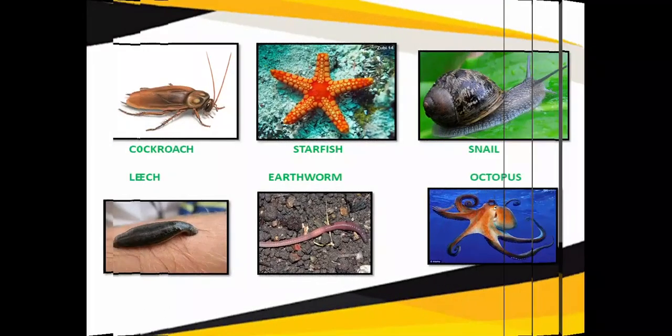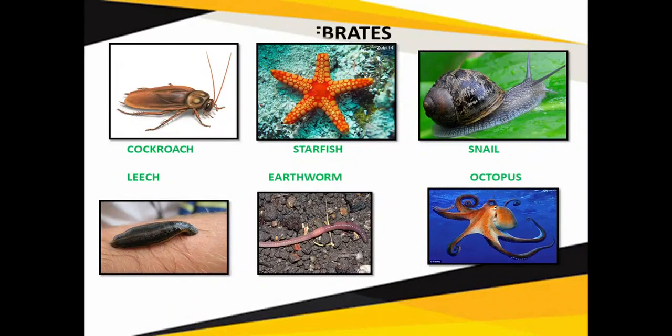Coming to the next, now you can see the picture of cockroach, starfish, snail, leech, earthworm and octopus. Why have I placed all these animals in the same group? What is common among them? That is, they don't have the backbone. They have a soft body. Such animals which do not have the backbone are called invertebrates.